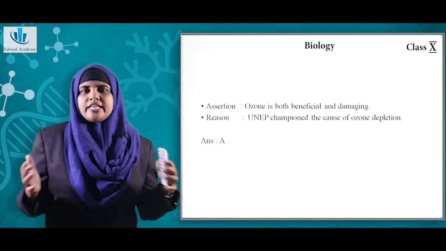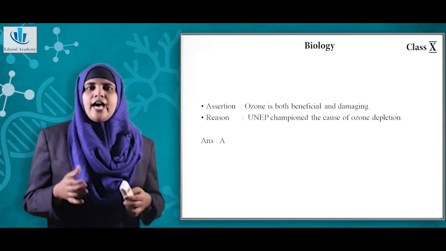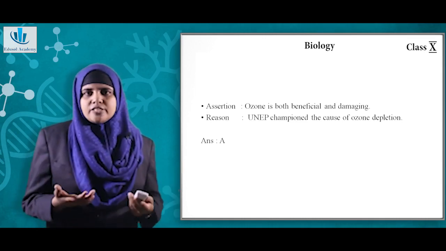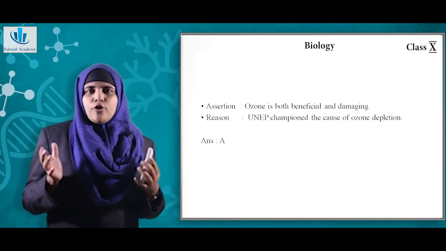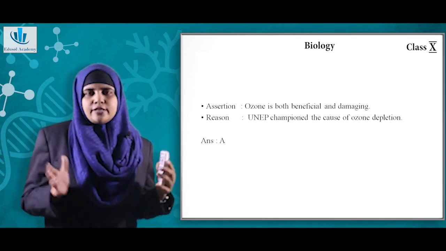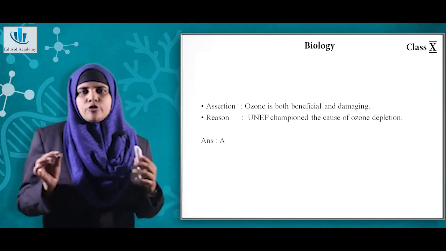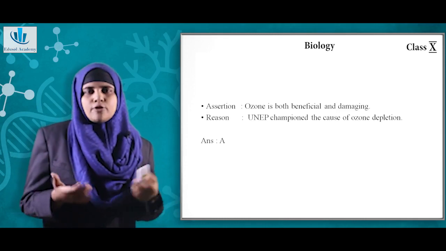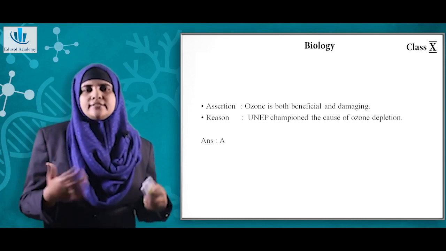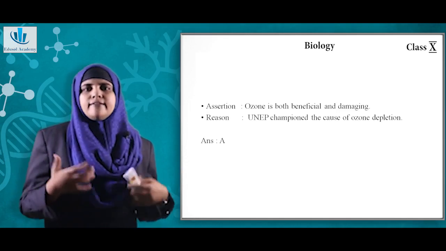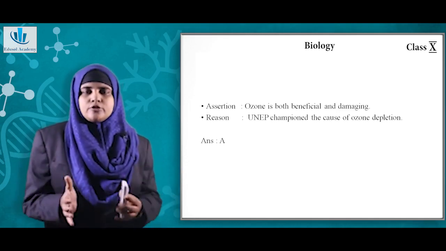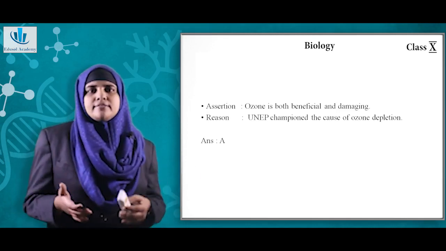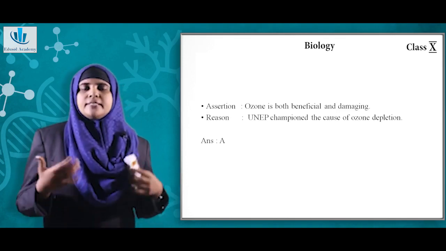We know that we are living in an envelope of air called the atmosphere, and in the atmosphere there are different layers. To begin with, it begins from the troposphere, then we have the stratosphere, then mesosphere and exosphere. The ozone is usually present in the stratosphere, and stratospheric ozone is what we call good ozone. But when ozone is present in the lower layer, that is in the troposphere, it acts as a source of pollution. Hence we call tropospheric ozone, the ozone present at the lower levels, bad.